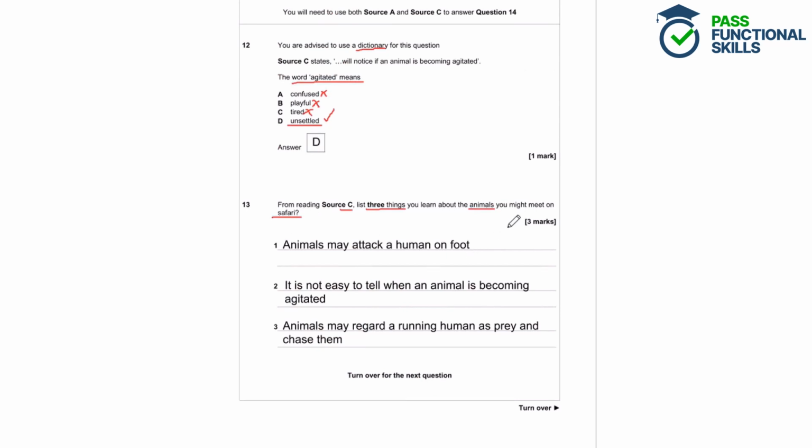So we've seen that animals may attack a human on foot. It's not easy to tell when an animal is becoming agitated, and animals may regard a running human as prey and chase them.